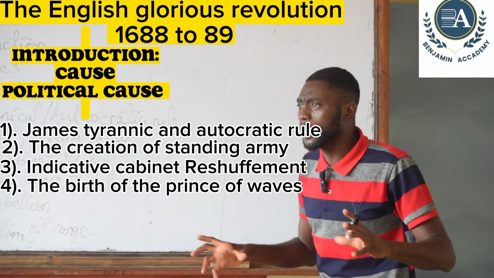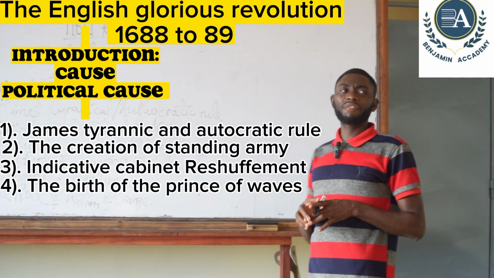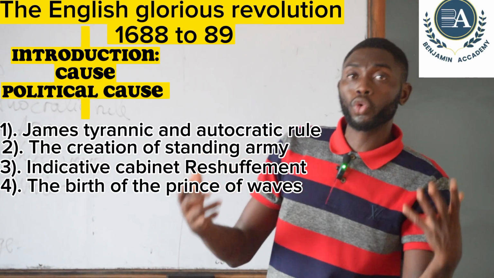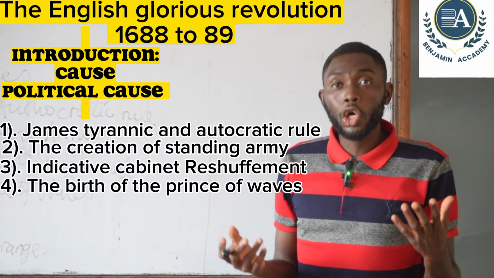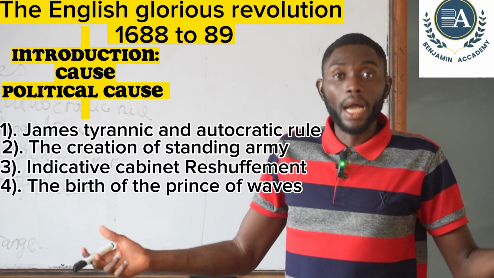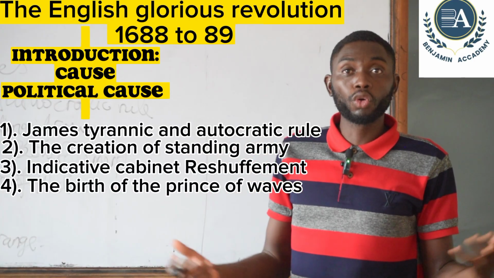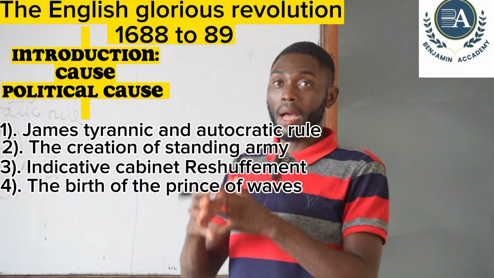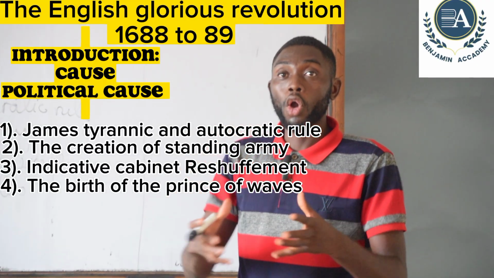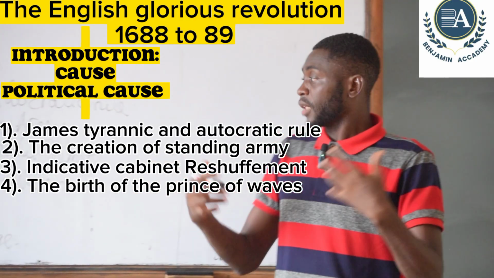And because of this, the people of England spread false rumors against the birth of this child, because they wanted to sabotage the birth of the child by spreading rumors that the child was smuggled through a warming pan into the palace or through an incubator, which was false.